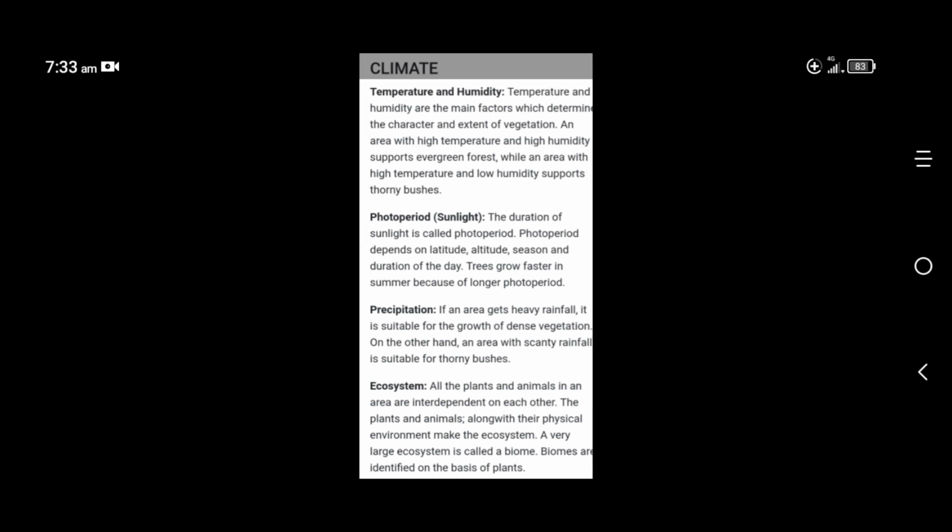Ecosystem: the balancing of all these things we can call an ecosystem. All the plants and animals in an area are interdependent on each other. One plant is dependent on another species, plants, animals, human beings, all these species interdepend on each other. That is very essential, as it maintains the ecosystem. A very large ecosystem is called a biome. Biomes are identified on the basis of plants.